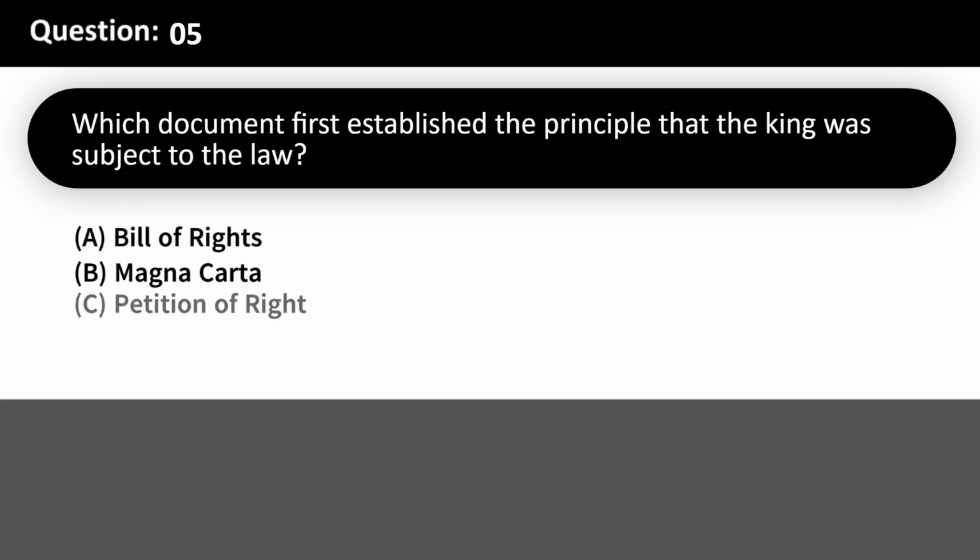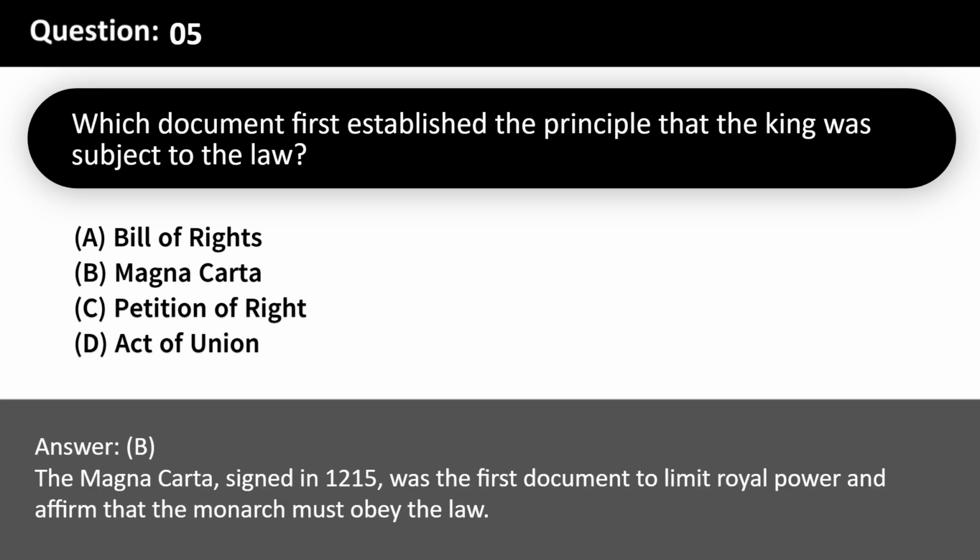Which document first established the principle that the king was subject to the law? A. Bill of Rights. B. Magna Carta. C. Petition of Right. D. Act of Union. Answer: B. The Magna Carta, signed in 1215, was the first document to limit royal power and affirm that the monarch must obey the law.